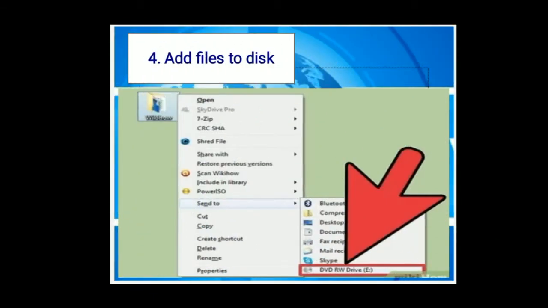Step 4, add files to disc. It means whichever type of DVD you want to prepare, you first send the material. Suppose you want to make an MP3 music disc, then you send audio, music; for video, you send video or images. You select it just like this, Send to, and DVD writer.